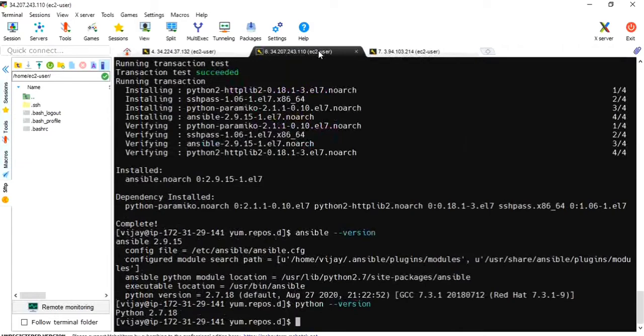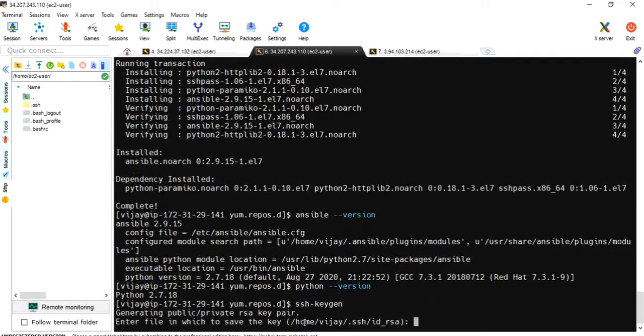Okay, this is server 2. Check whether we are on the Vijay user or root user. From whichever user you want to communicate, we have to get into that user and generate keys. Currently I am on the Vijay user. Let me generate keys. ssh-keygen. My keys are under /home/vijay/.ssh.